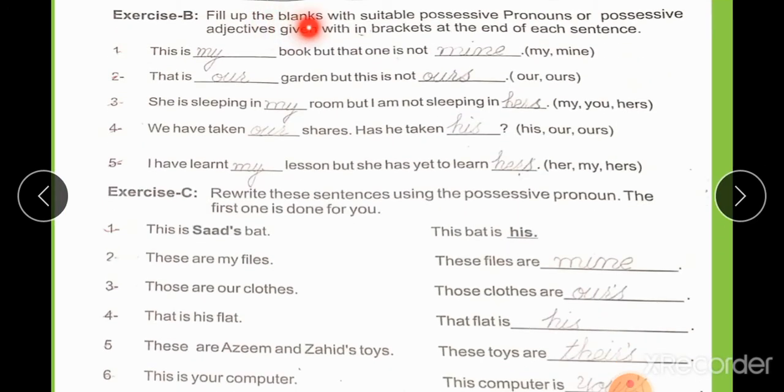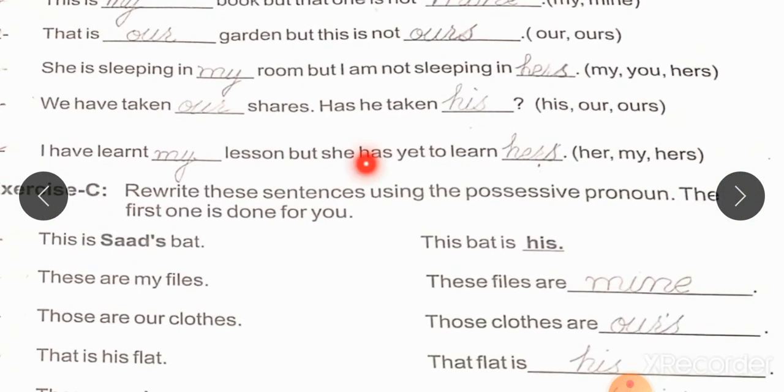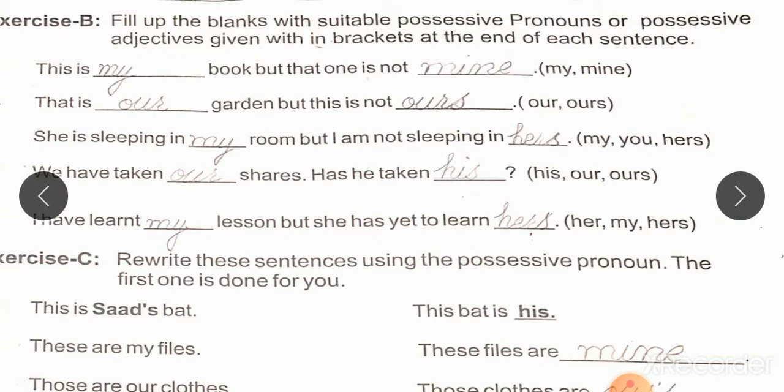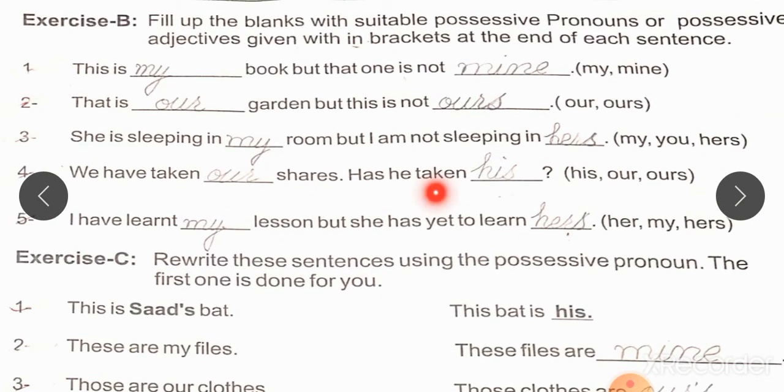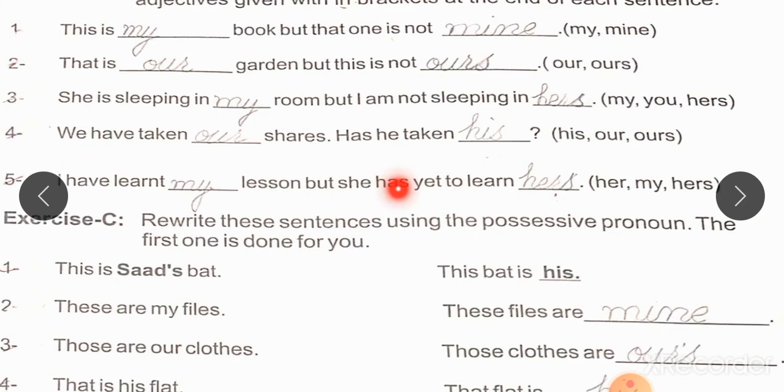Exercise B. Fill up the blanks with suitable possessive pronouns or possessive adjectives given within brackets at the end of each sentence. This is my book, but that one is not mine. That is our garden, but this is not ours. She is sleeping in my room, but I am not sleeping in hers. We have taken our shares. Has he taken his? I have learnt my lesson, but she has yet to learn hers.